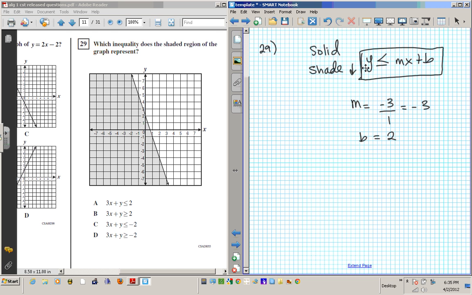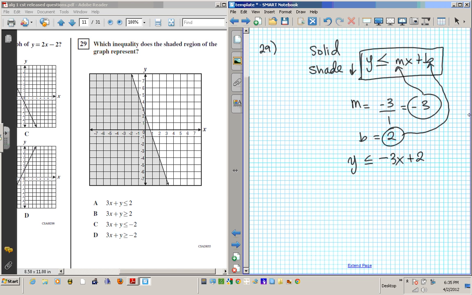So the equation of the line considering this inequality should be y less than or equal to negative 3x plus 2. Okay, if you take the negative 3 and plug it in for m, and then you take the 2 and plug it in for b, you're going to end up with this equation right here: y is less than or equal to negative 3x plus 2. Well, if we take a look at all these options right here, they have x and y on the left side. It's basically in standard form. So let's put this in standard form and see which one it matches.